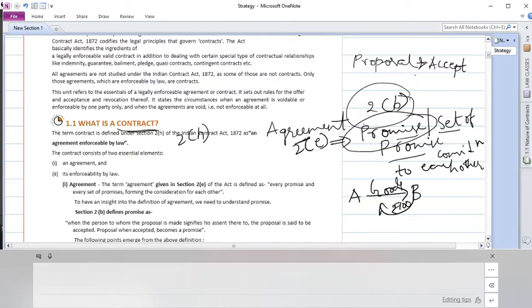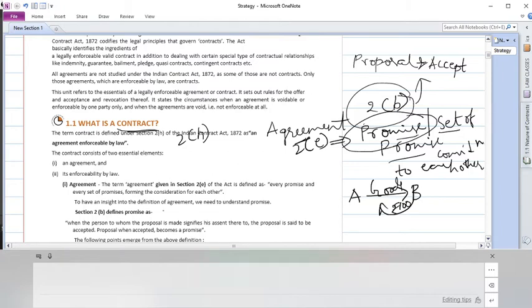But as per section 2 subsection B, giving a word is nothing but a proposal. Unless someone accepts that proposal, it will not be a promise. So for a proposal to be a promise, it should be accepted by the other party. That is the significance of this definition in section 2 subsection B.